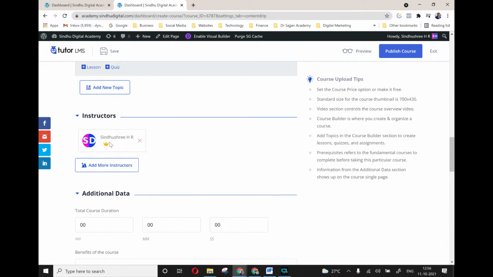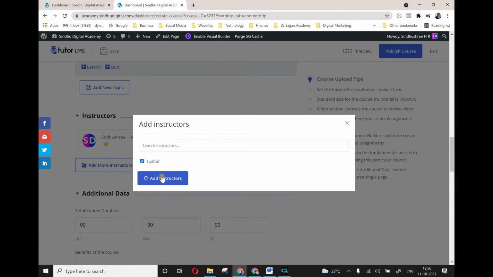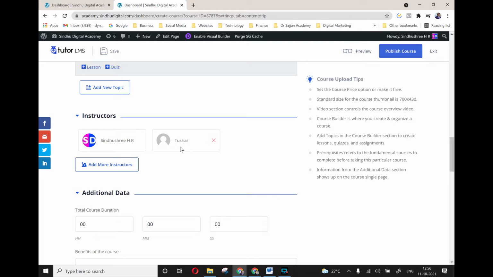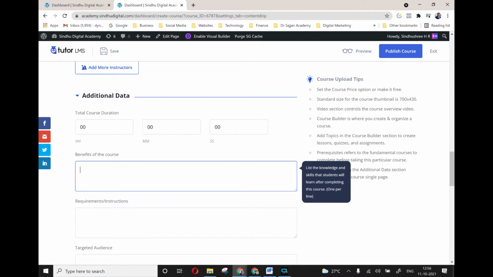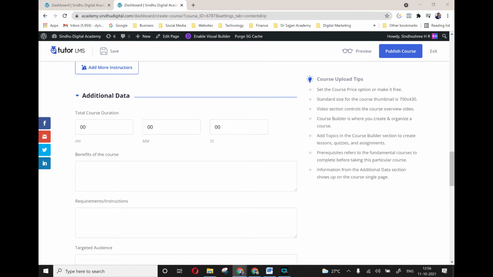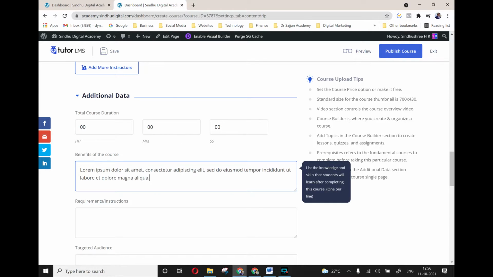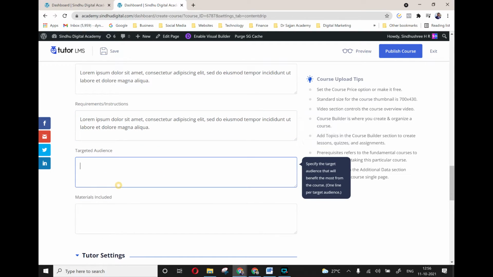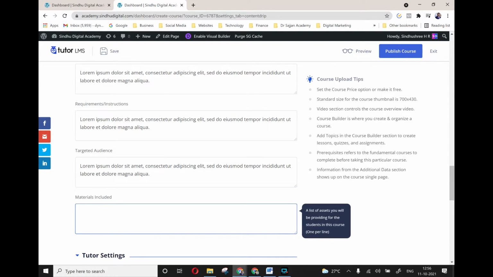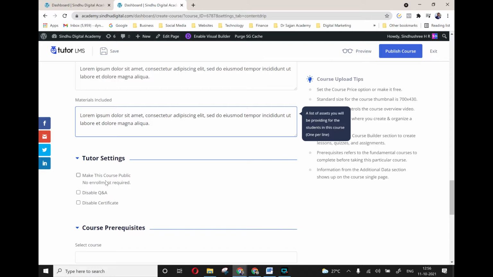So you can add one instructor, you can add more instructors also. For this, for example, I'll add one more instructor. So one more instructor got joined to this. And total course duration, this is all front end. So let me put some benefits. Okay, so requirements or something, target audience, material included, you can tell, make this course public, not enrolled.